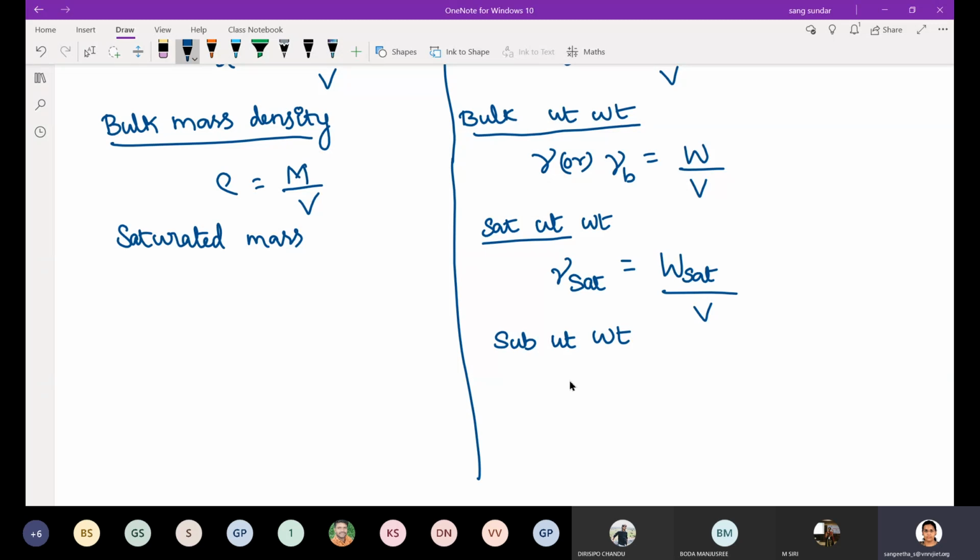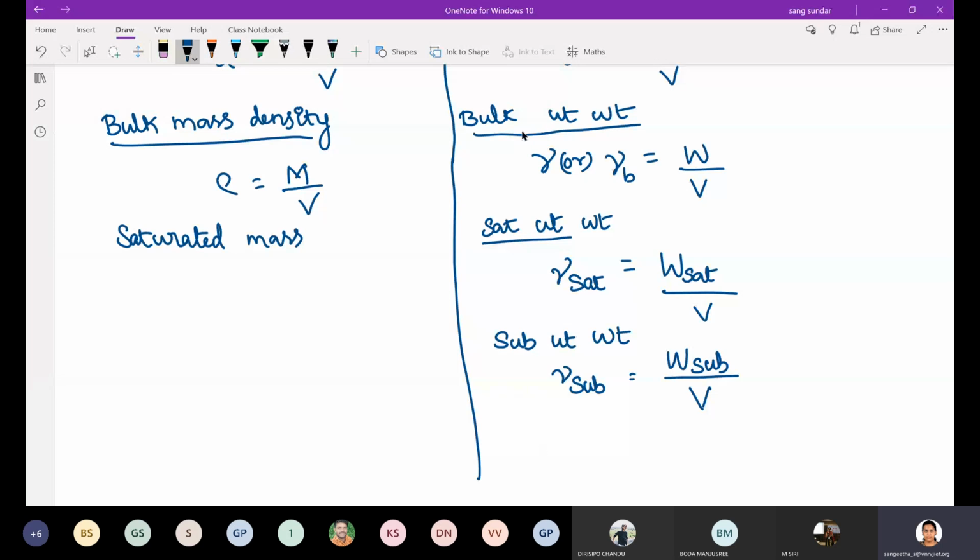In that condition, measure the weight of soil. That gives you the submerged weight, W submerged. Divide it again by the total volume, and then you get submerged unit weight.